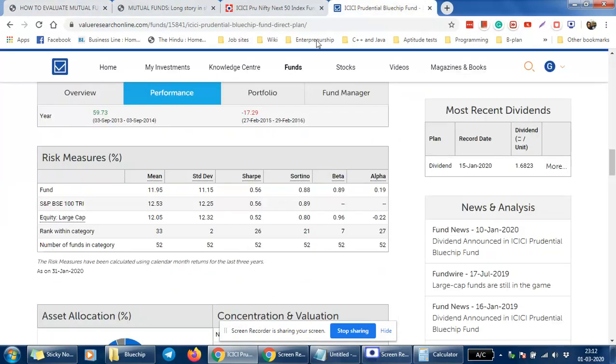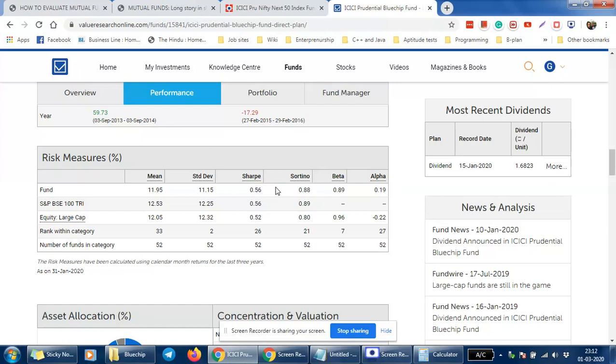The other thing which is also considered very important is the Sharpe ratio. So we have the Sharpe ratio and the Sortino ratio. Actually, the Sharpe ratio gives the amount of risk the fund manager is taking against the amount of reward he is providing. Say if I am taking a risk of 1 rupee, then I am delivering a reward of 0.56. Okay, so by taking a risk of 1 rupee, I am getting a reward of 0.56.